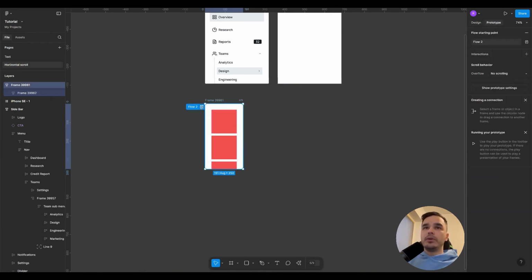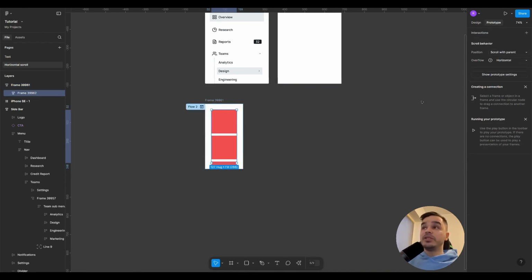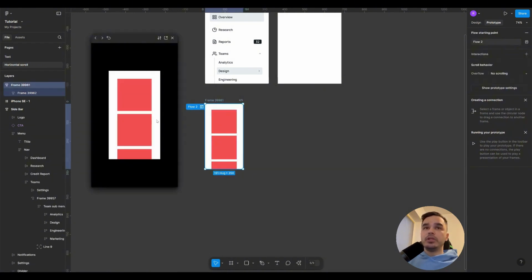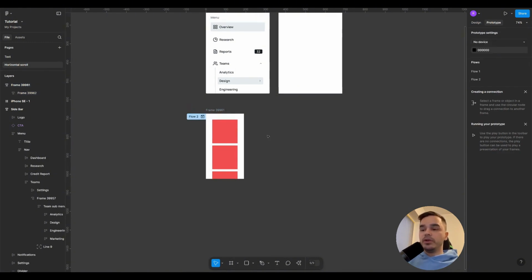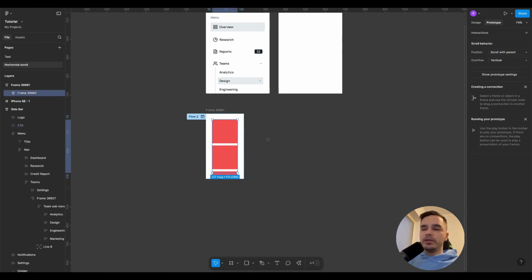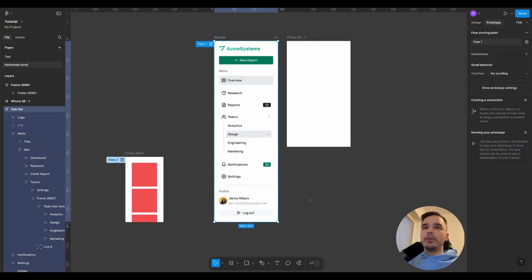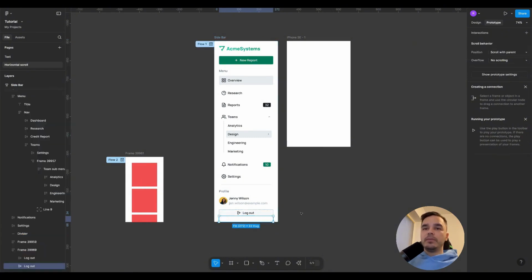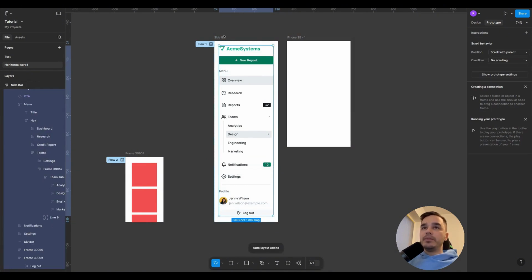I go into the prototype and load the starting point. You see, right now nothing is happening, but if you select the squares and add not a horizontal overflow but a vertical one, then everything will work just perfectly. Here, I just wanted to show you the general logic of how scrolling works because it's not always fully clear. Obviously, try to create scrolling specifically for components within the container. That is, for example, with this screen, I would create scrolling not for the main container where everything is located, but rather I would gather all the elements inside the container into one auto layout and then apply the overflow here.